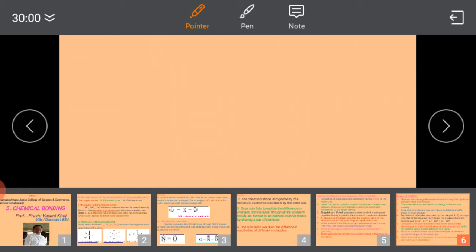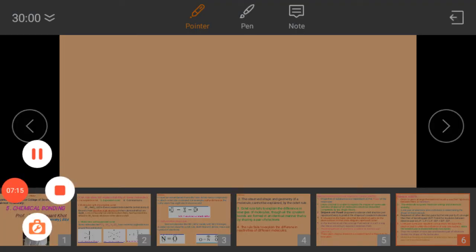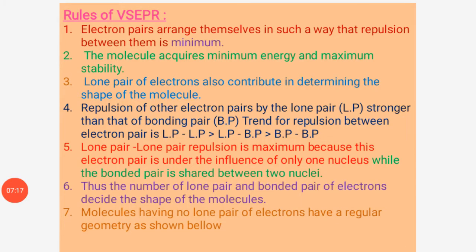Next are the rules of VSEPR, valence shell electron pair repulsion theory. The first rule: the electron pairs arrange themselves in such a way that the repulsion between them is minimum.